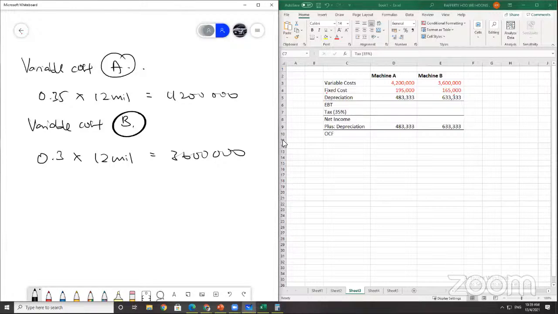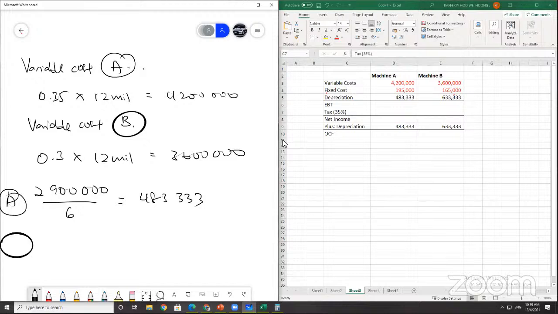For machine A, the cost is 2.9 million divided by 6 years, which gives you 483,333. For machine B, it's 5.7 million over 9 years, so the depreciation each year is 633,333.